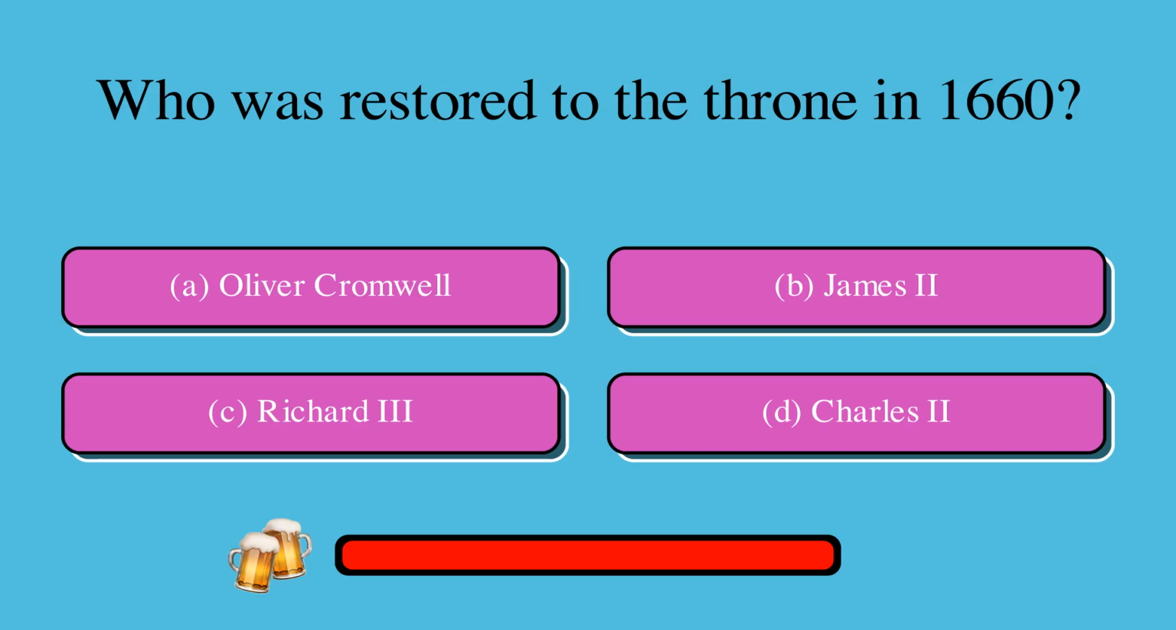Who was restored to the throne in 1660? Is it A, Oliver Cromwell, B, James II, C, Richard III, or D, Charles II? The correct answer is D, Charles II.